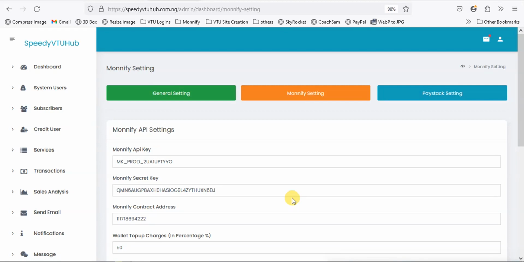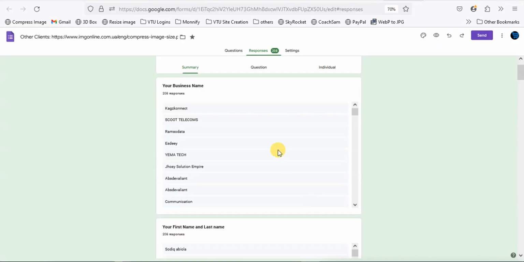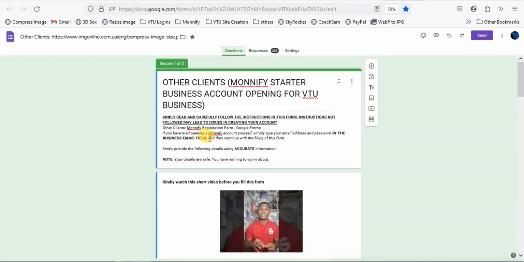If you want to create Monnify accounts, this is not in the tutorial because it requires some processes. We process Monnify accounts for those who want to open a VTU website. So I can help you do that. I have done over 250 thereabouts. I can show you proof of how many users we have actually created for. Let me just give you an idea. This is Monnify. This is what we've created for customers. So we create Monnify accounts.